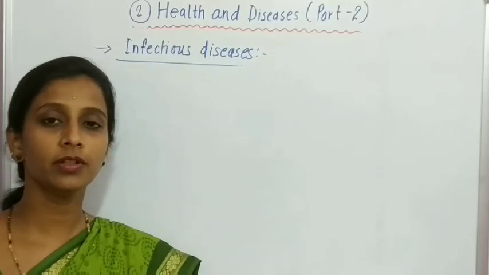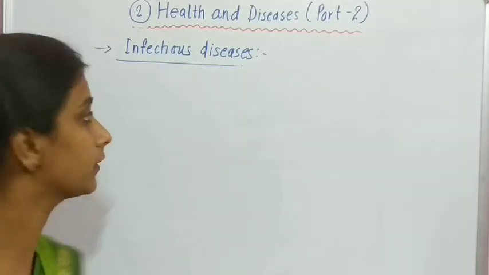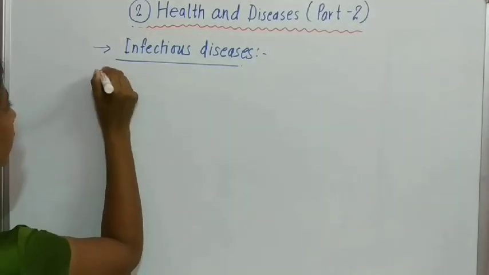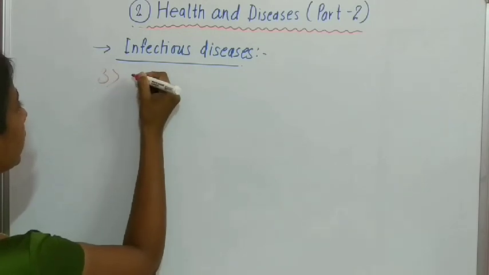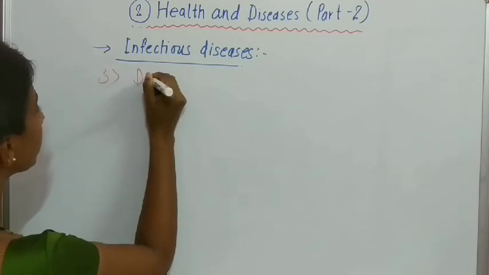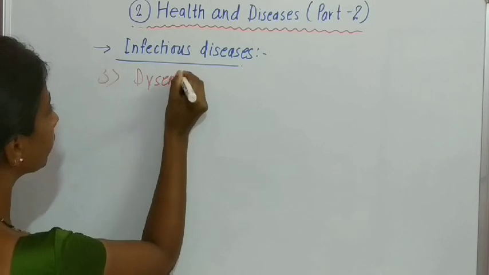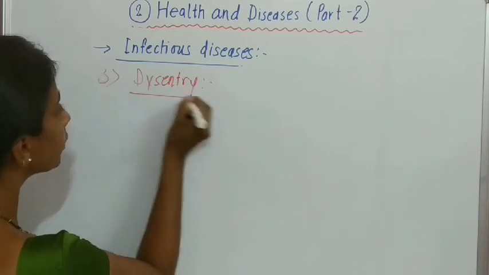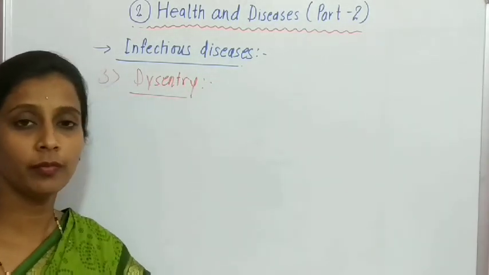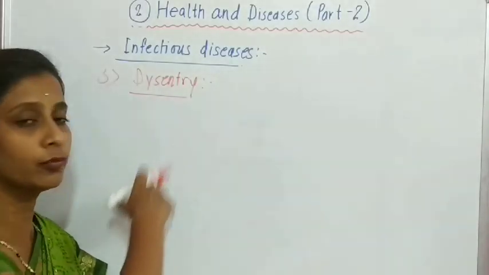Now students, come to the third infectious disease, third example. It is dysentery. It is also called loose motions. In common language we call it loose motion.